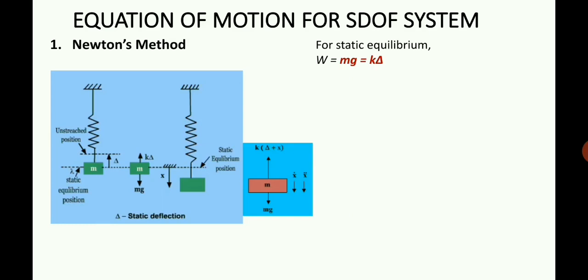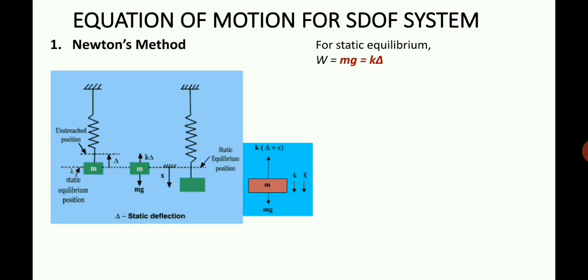k delta is actually the spring force, or the restoring force, which is acting on the mass. k is the stiffness of the spring. So what is the stiffness of a spring? Stiffness is a basic criterion of a spring, which is defined as the amount of force required to cause unit deflection on the spring. So if k is the stiffness of the spring and delta is the deflection of the spring, then k delta is the restoring force, or the spring force acting in this case. If mg is acting downward, then k delta will be acting upward.